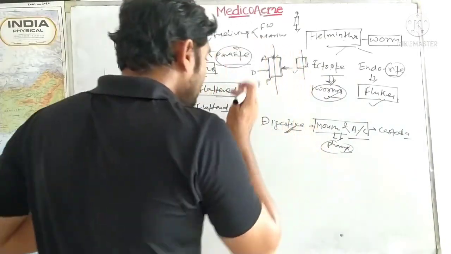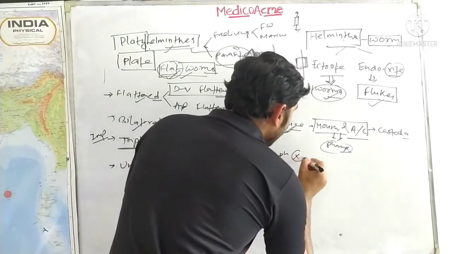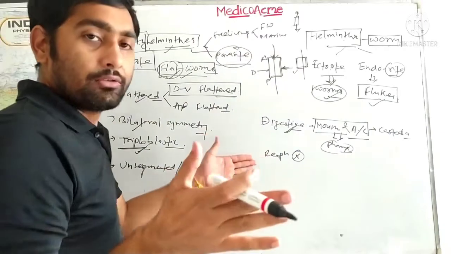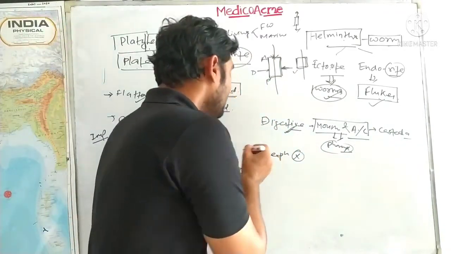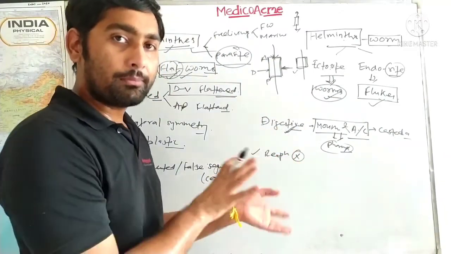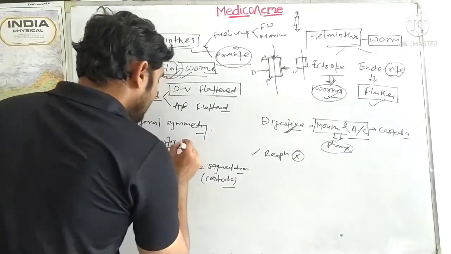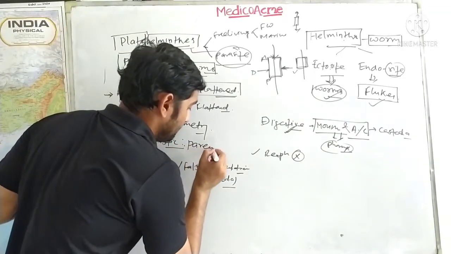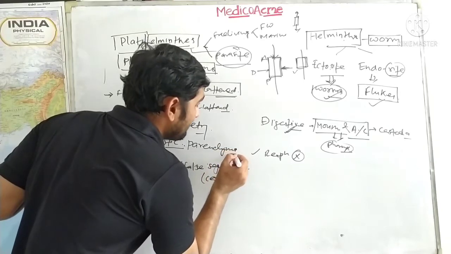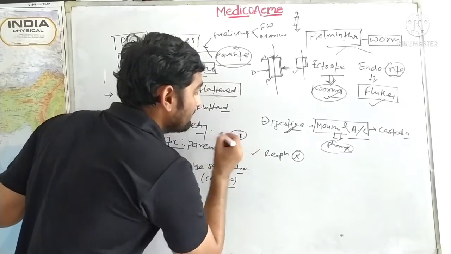So guys, now about respiration, there is no respiration. There is a flat body, so increased surface area, and the increase in surface area will lead to respiration through diffusion from the body. Here is the triploblastic organism. The main important thing here is the parenchymatous tissue or parenchyma. So guys, parenchyma is a connective tissue. Please note down, connective tissue.